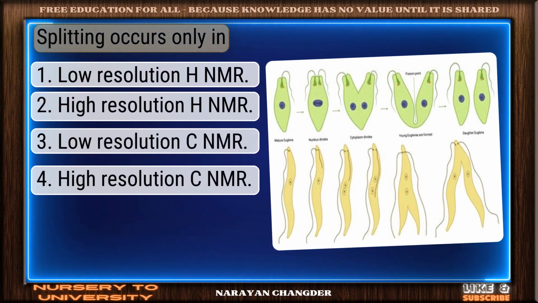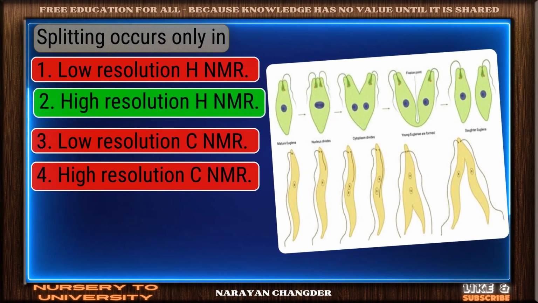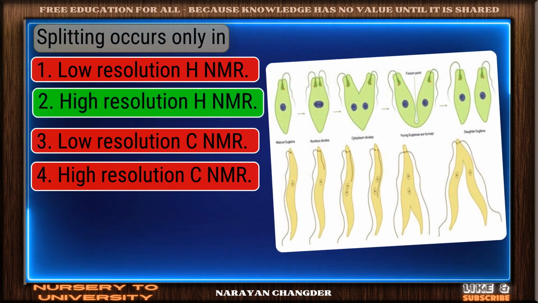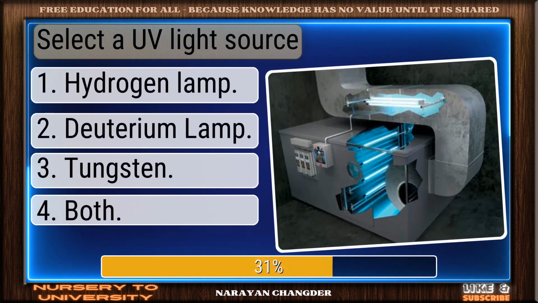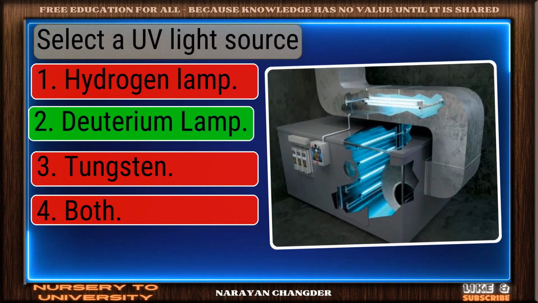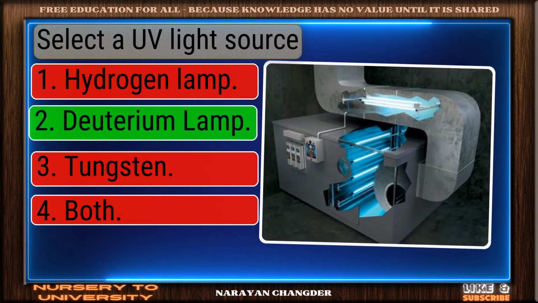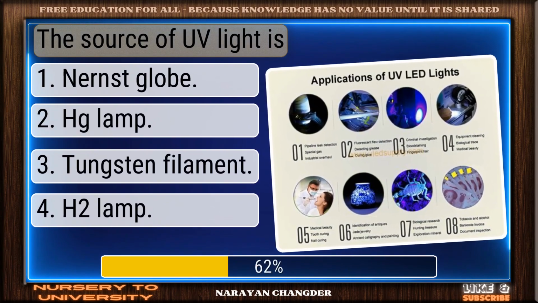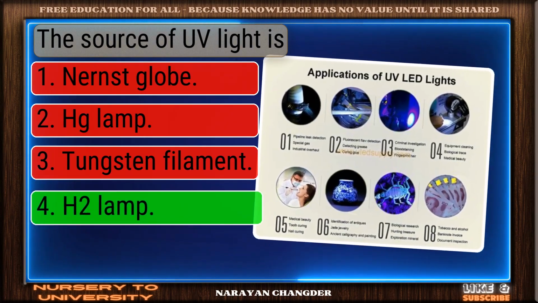Splitting occurs only in. Sharp thinking. High resolution H NMR is the right choice. Select a UV light source. On track. Deuterium lamp is the correct answer. The source of UV light is. You're right. H2 lamp is the correct answer.